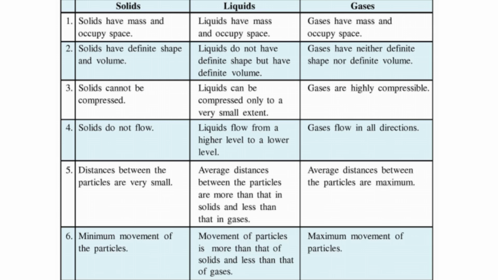There is a table to put out the different characteristic properties of solids, liquids, and gases. From the table, at a glance, we can see that solids, liquids, and gases have mass and occupy space. And that, while solids have definite shape and volume, liquids do not have definite shape but have definite volume, and gases have neither definite shape nor definite volume.